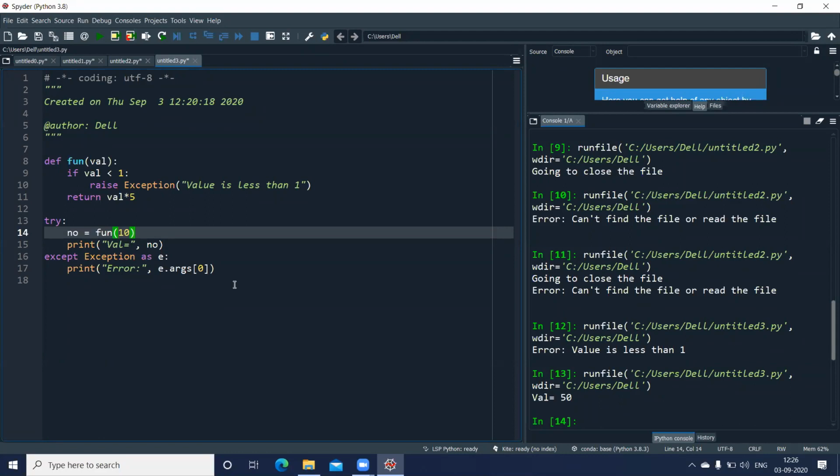Even though it is not part of your syllabus, you do require exception handling, so that whenever you are writing programs, you know how to handle errors wherever exceptions can occur in a proper way, instead of allowing Python to generate its own traceback and give you error messages. Clear?